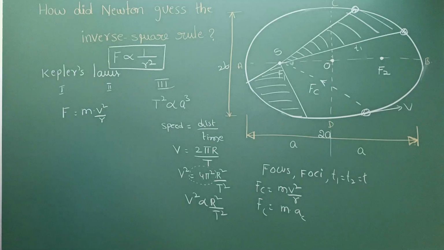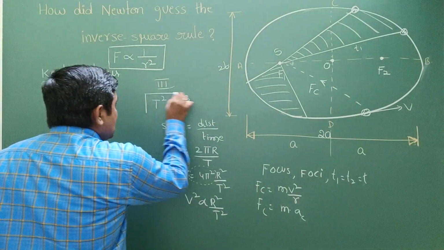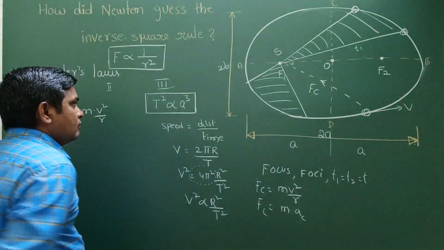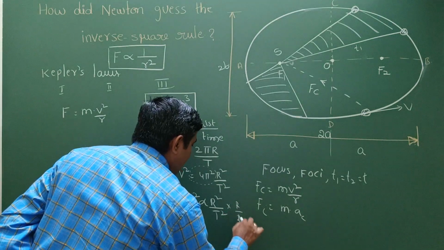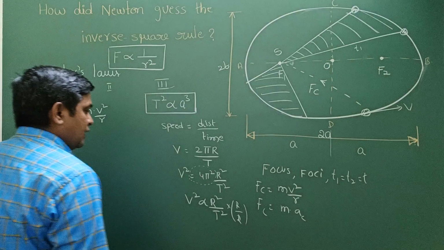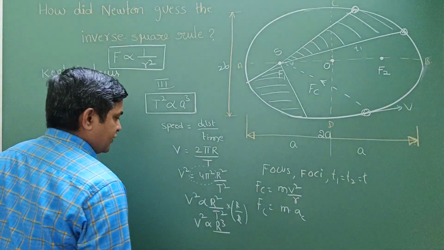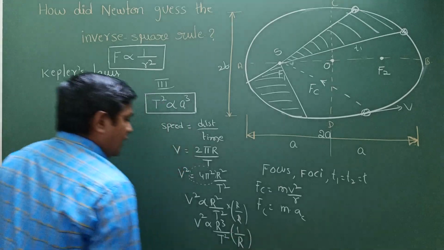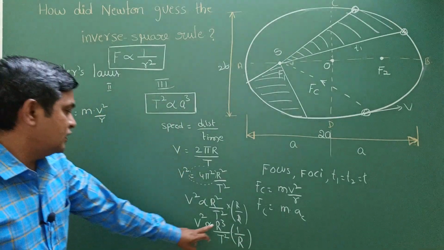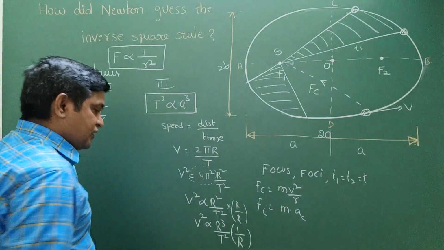So we use this relation to see how we are going to get it. So what I am doing is, why did we have to talk about Kepler's laws here already? T square is directly proportional to a cube. If I divide and multiply with r, what will happen? Dividing and multiplying with r, v square is directly proportional to r cube by T square into 1 by r, right? And here we can take it: instead of v square, r cube by T square is, from this relation, a constant value.